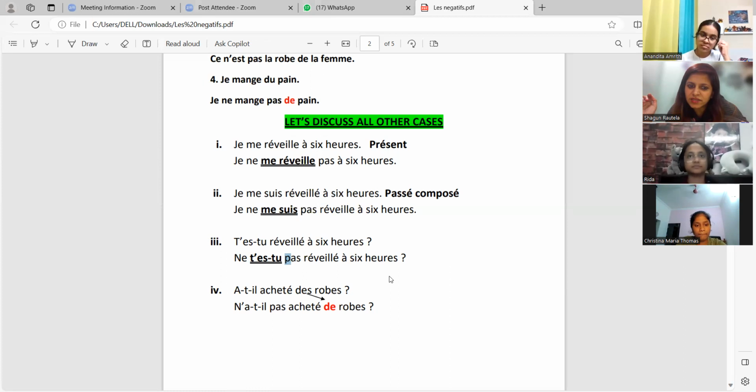What about the fourth sentence? The fourth sentence is also a normal verb, but with inversion. So where did I write ne? Can you see? Wherever those hyphens are there, I've not written anything in between. So this portion became one. Before all of this, I've written ne. After the subject pronoun, I've written pas. Is it clear? And the article is changing to what? The indefinite article is changing to de. Any doubt till here?